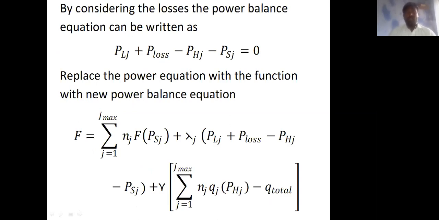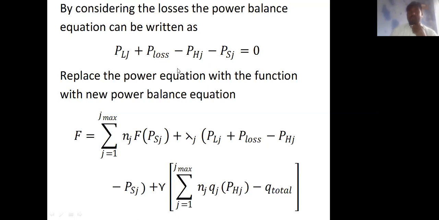Now consider the losses. The power balance equation can be written as: total power generation equals total load demand plus losses. So Plj plus P loss minus Phj minus Psj equal to 0. Replace with the new power balance equation, f equal to summation of j equal to 1 to j maximum. So we involve the losses in the constraint.